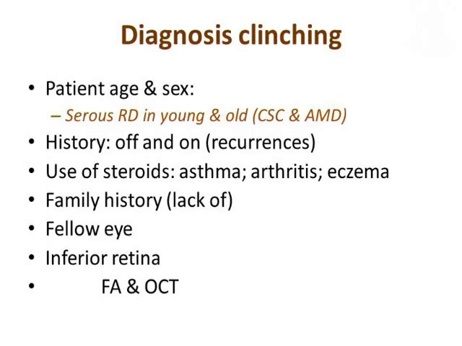Sometimes there is an indirect history. You can ask the patient not about steroids, but whether he has asthma, arthritis, eczema, or any other indication where he is using steroids either by spray, by skin ointment, or oral route. There should be a lack of family history which can rule out all those hereditary degenerations. Looking at the fellow eye, it can show you the PEDs in many cases. Looking at the inferior retina can show you the tract, as I will show again. And finally, just fluorescein angiography and OCT are enough to clinch the diagnosis in most cases.